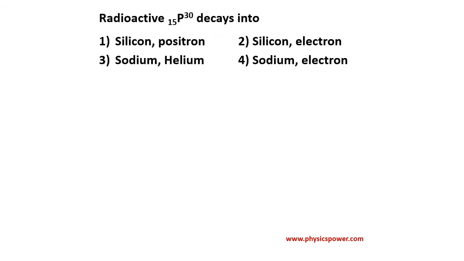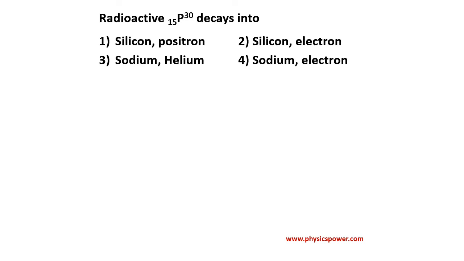Radioactive P-15-30 decays into... So here the decay depends upon the stability. If stability is less, then only the decay is possible. Here the N by P ratio, nothing but number of neutrons by number of protons, is 15 and 15, the same, equal to 1. If the N by P ratio is high, then a neutron will decay into a proton. If the N by P ratio is much less than 1, then a proton will decay into a neutron.